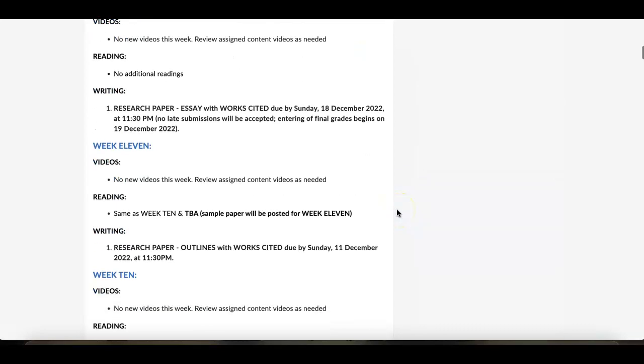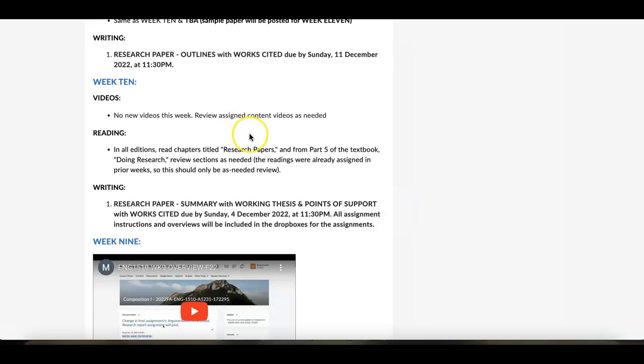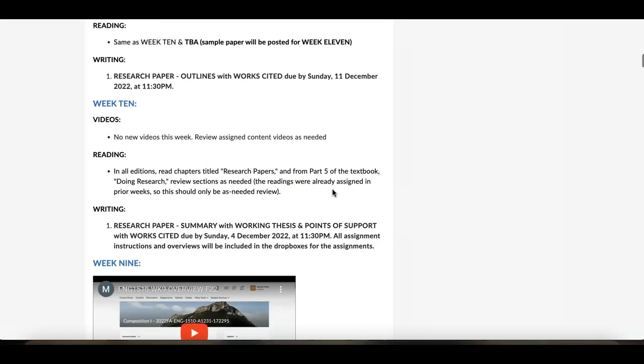So again, this week, the only additional reading is to review that research papers chapter in the book, and review anything you still need a refresher on in part 5 of your textbook covering doing research. That's the entirety of that section of part 5. The research paper summary and working thesis are all detailed in that Dropbox.